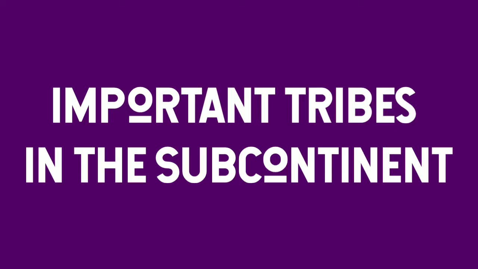Next, we are going to discuss important tribes in the subcontinent. If we talk about the Indian subcontinent, there is a variety of tribal societies present in our country. As per the division of tribal societies, some societies are very small, some tribal groups are very big, and some groups are very large and powerful and have their own state or territory.